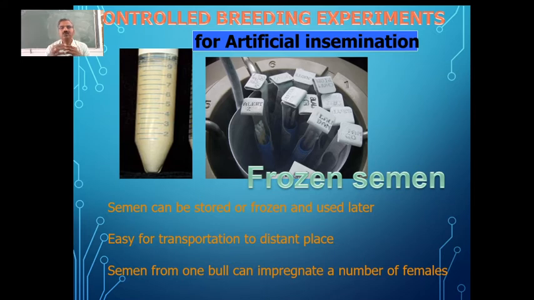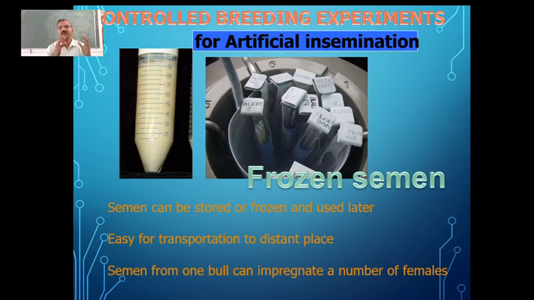To carry out these breeding experiments, we need some technological benefit. We have certain ways of making use of technology in breeding, so we go for controlled breeding experiments. Here we may face the problem of the bull many times.